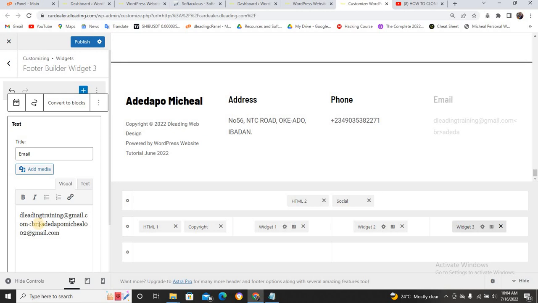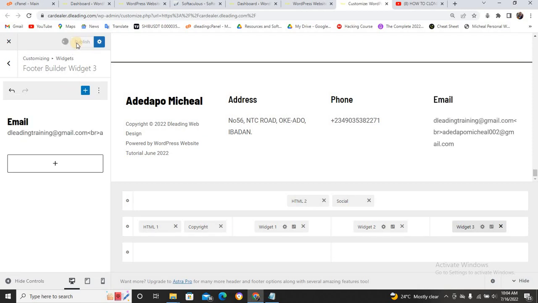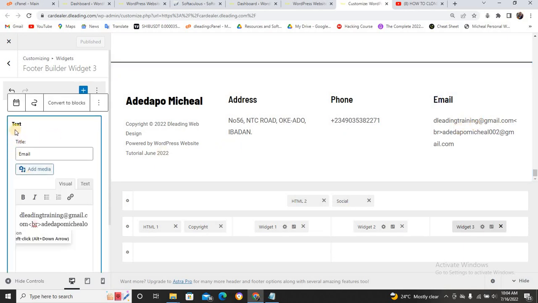Now this short code, we will call it break. It's going to make this one start under. Okay, let me publish and show you what I mean. I've forgotten, this is not HTML. It's a text editor. It's ordinary text. If it is HTML, it's going to work. Since it's not HTML, you can just take away this and press enter. So this is to help you to start under it, and you can publish it.